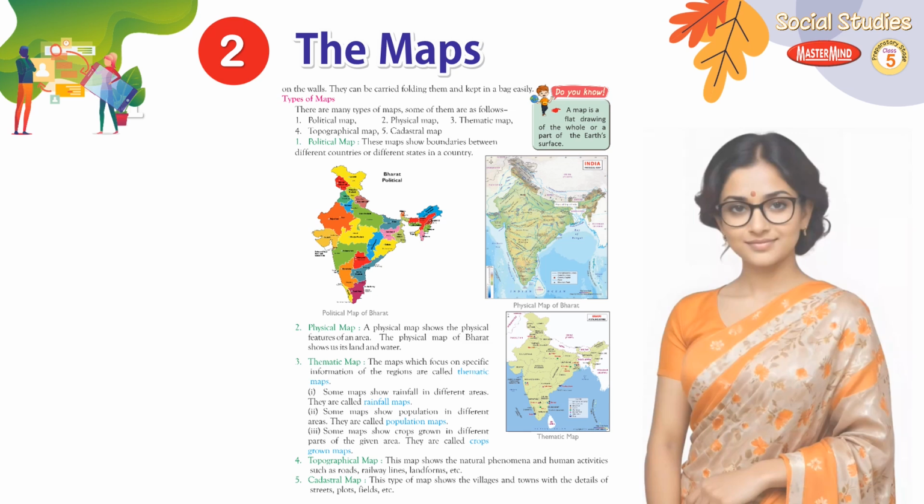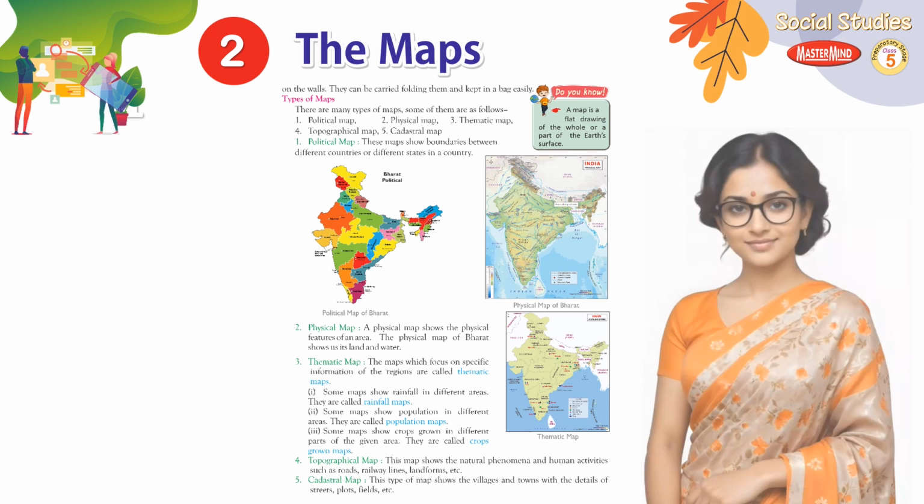1. Some maps show rainfall in different areas. They are called rainfall maps. 2. Some maps show population in different areas. They are called population maps. 3. Some maps show crops grown in different parts of the given area. They are called crops grown maps.